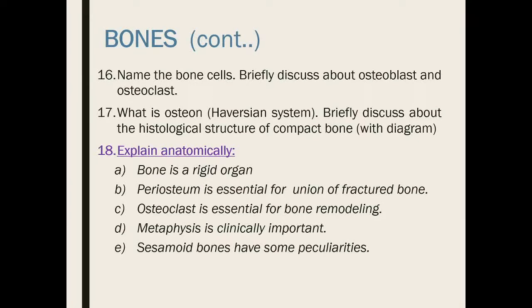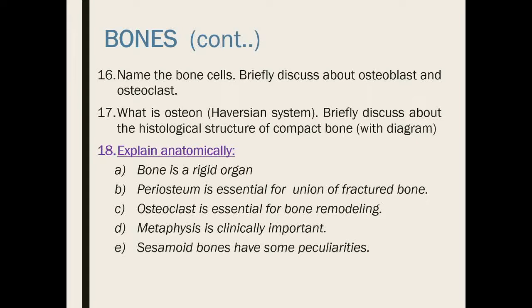The cytoplasmic processes of the osteocytes pierce through the lamella, and the small hair-like canals coming from the lacuna are called canaliculi. Through the canaliculi, the cytoplasmic process of one osteocyte connects with that of another, and that's how the osteocytes nearer to the Haversian canal, having the nutrition, can transmit it through their cytoplasmic processes to the distal osteocytes. This way nutrition is transmitted from the nearer portion to the outer portion of the bone, and that is the main function.